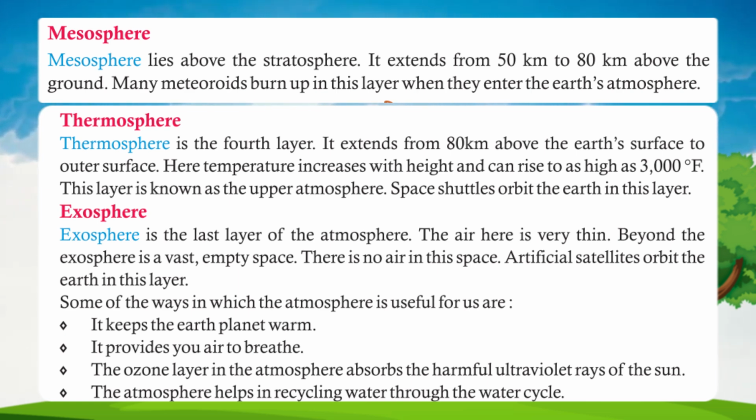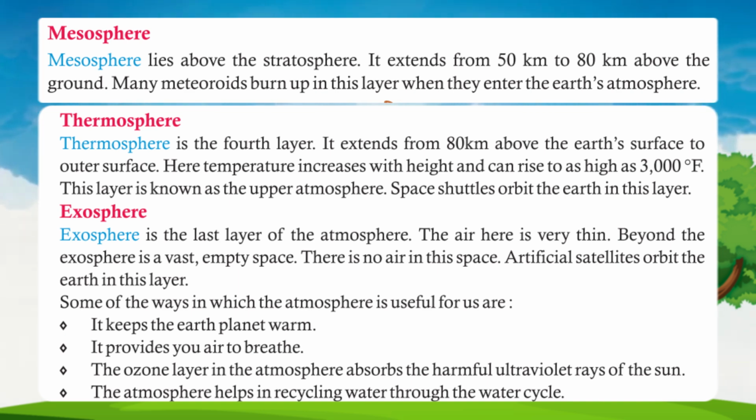Exosphere. Exosphere is the last layer of the atmosphere. The air here is very thin. Beyond the exosphere is a vast, empty space. There is no air in this space. Artificial satellites orbit the Earth in this layer.